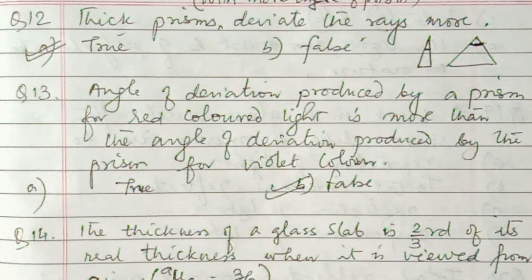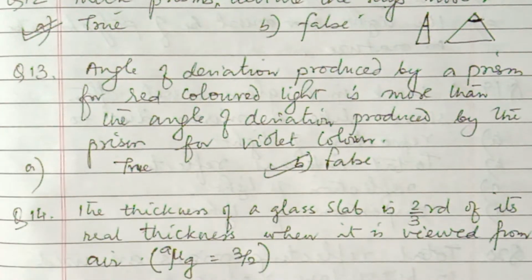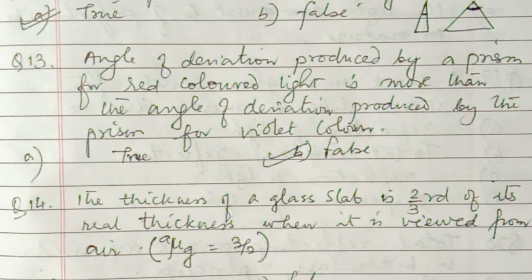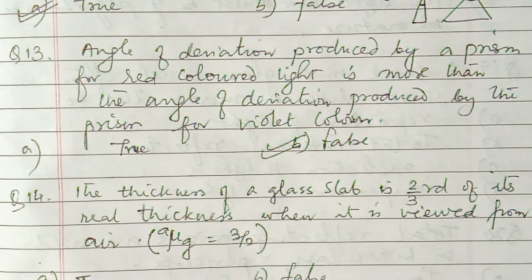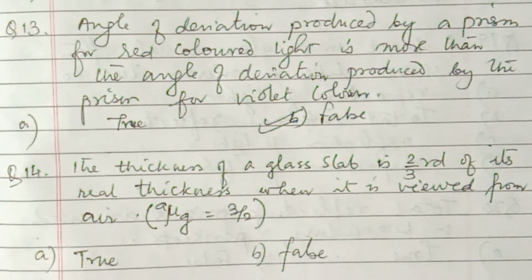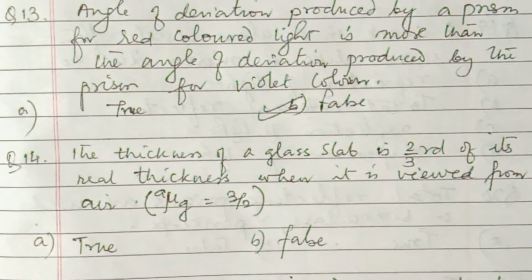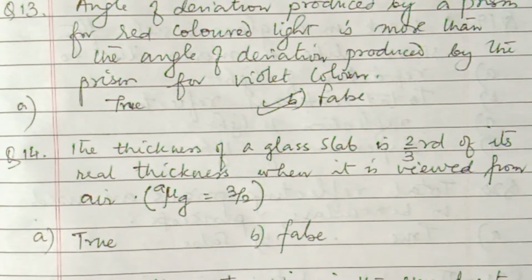Red color is deviated the least because it has less refractive index. So it will bend less. The speed will decrease less. So that's why bending will be less. So if bending is less, then obviously angle of deviation is less. Okay. So violet is maximum.